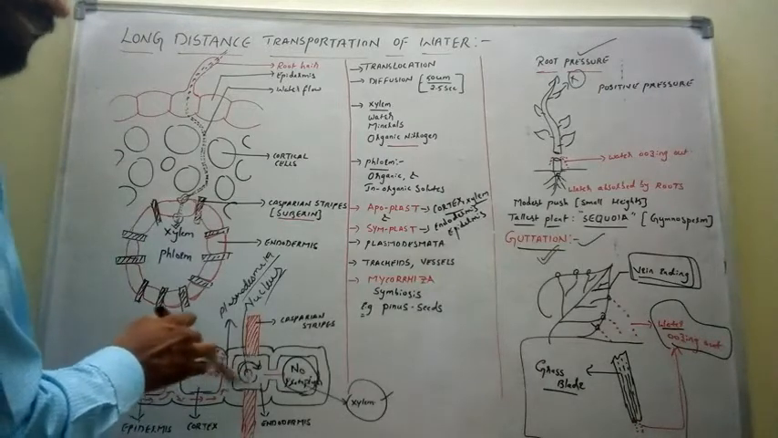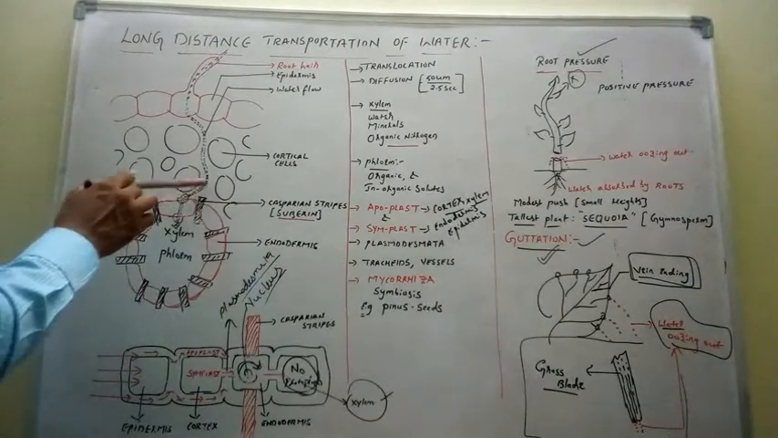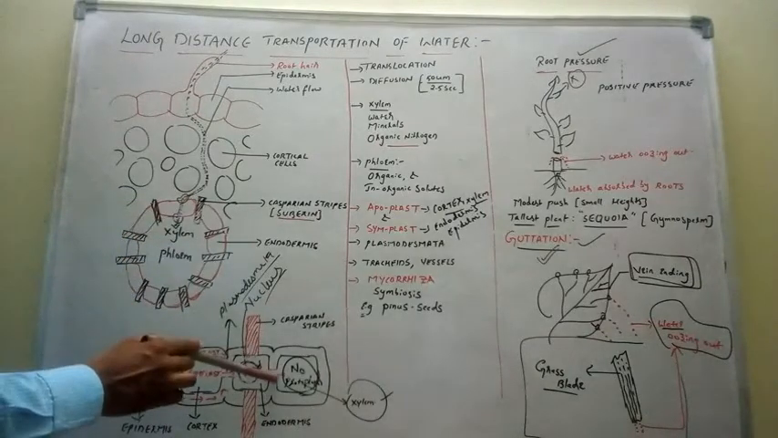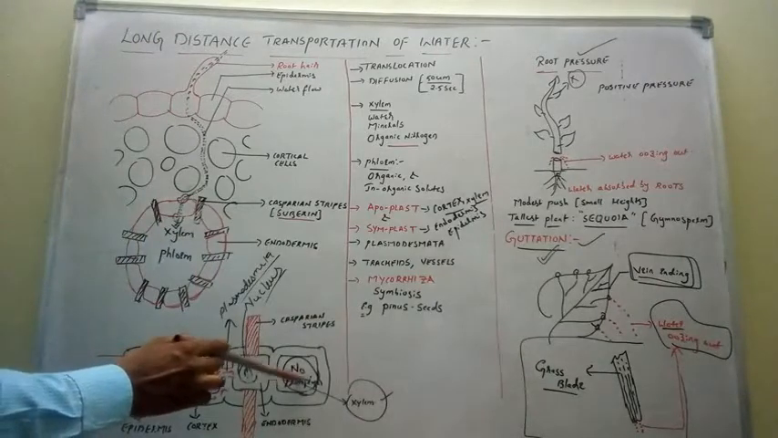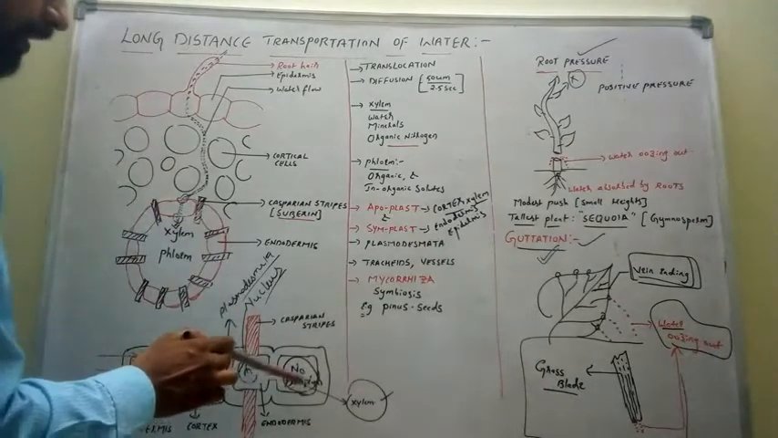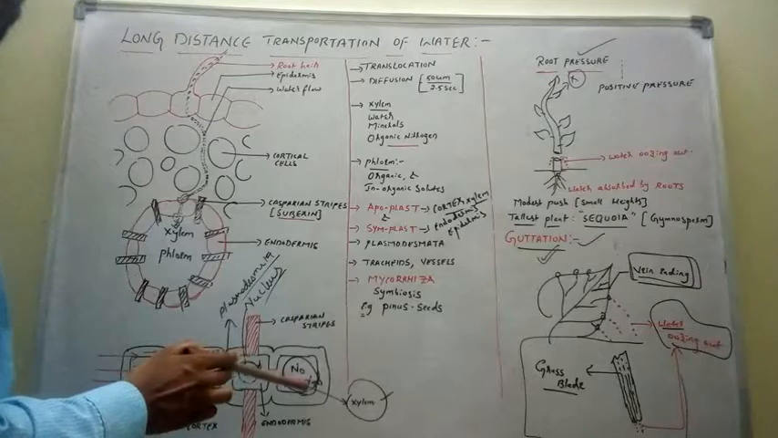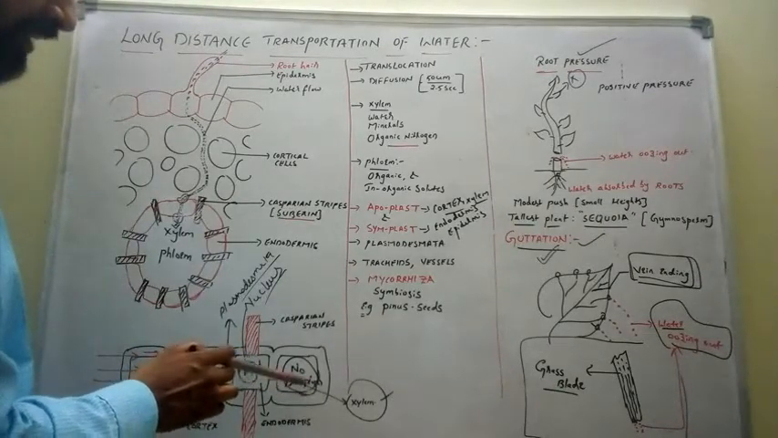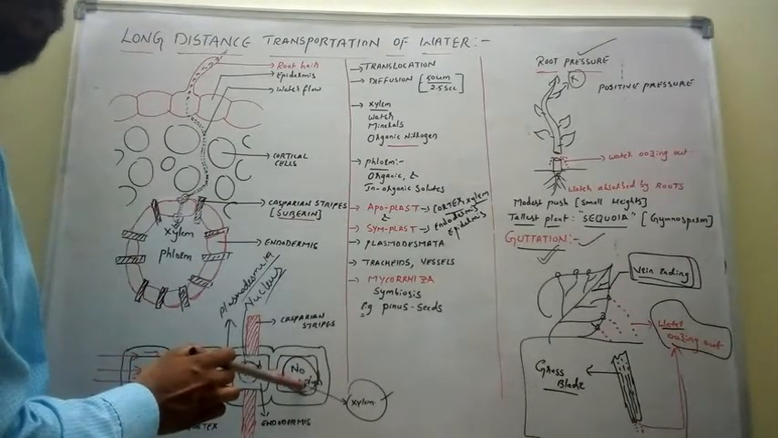Through this plasmodesmata, the water enters into the cytoplasm of the endodermis, and through the same plasmodesmata the water will come out of the endodermis and enter into the xylem. Now, as we have already discussed, the xylem is a dead cell. The protoplasm is completely degenerated, so an empty gap is present. The empty gap is called lumen, L-U-M-E-N. So water in the xylem moves through the lumen.